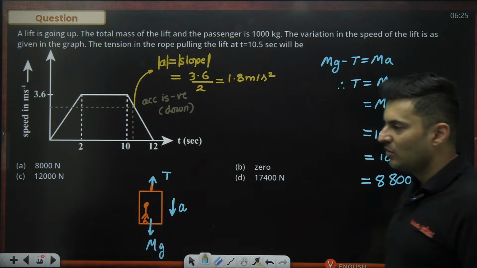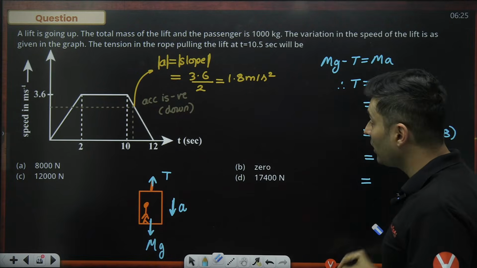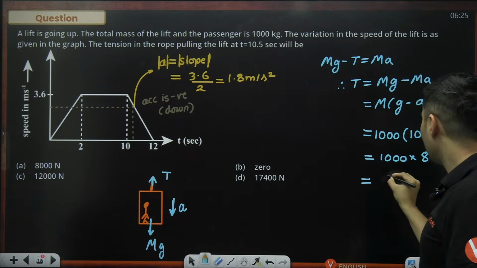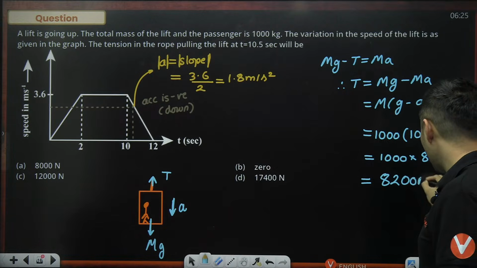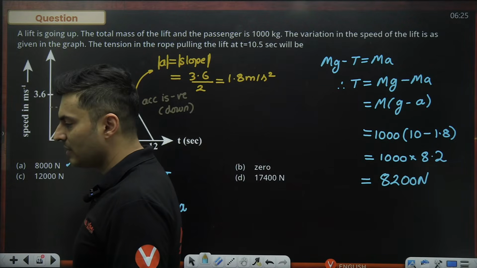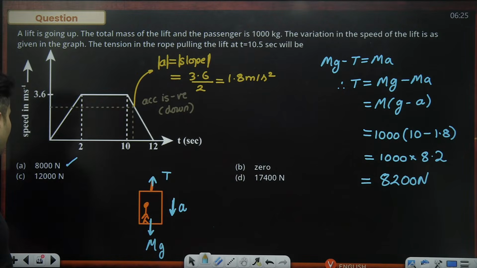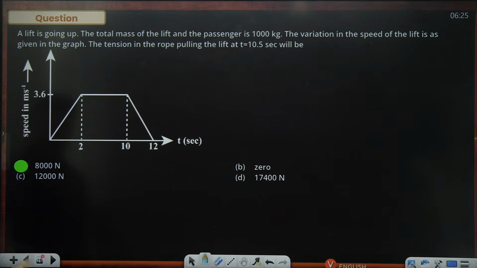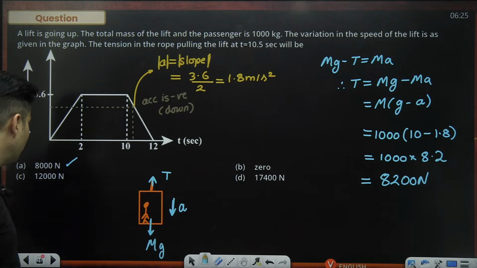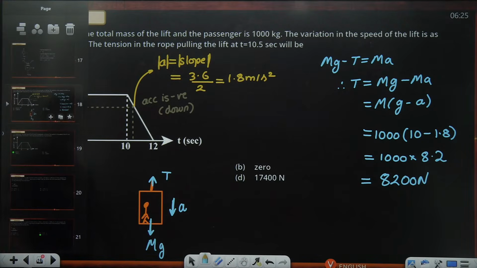So 10 minus 1.8. Oh, sorry, why did I put 8.8? Guys, I'm in the morning, and I think sometimes I make these things. It's 8.2, so sorry, guys. So this will be 8,200 Newton. This should be the most appropriate answer. The closest option is 8,000 Newton. But really speaking, the 200 should also have been there, because it's not such a big deal to put 8,200 over here instead of just 8,000.